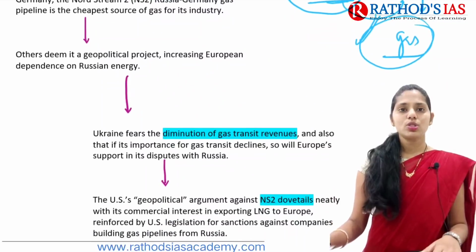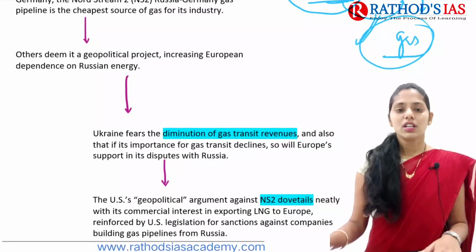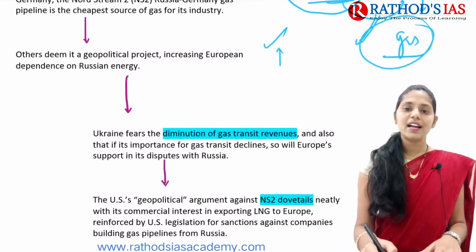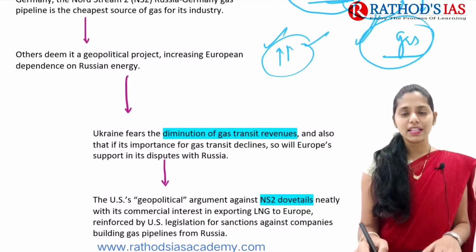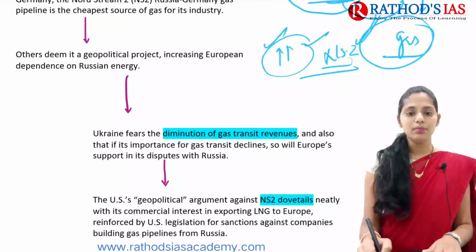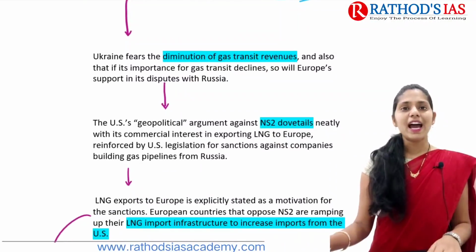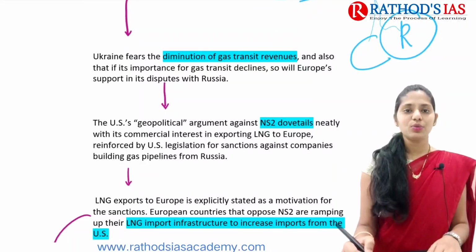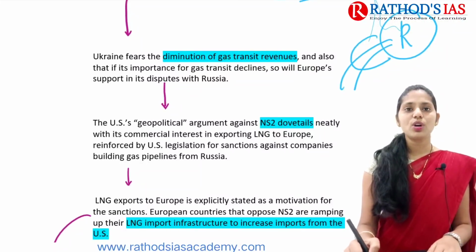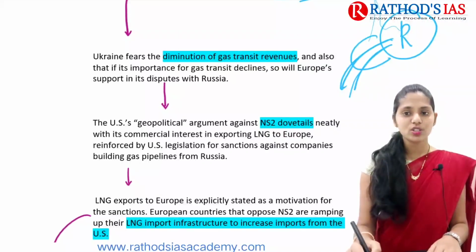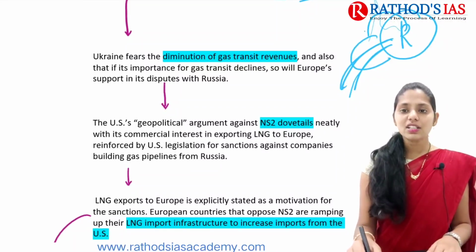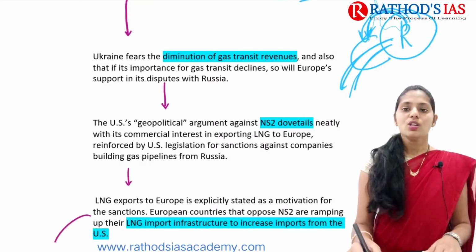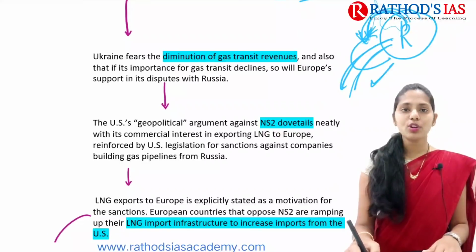This stream is mainly used for gas supply to European countries. So what happened? These European countries' dependence on Russia will increase because of this Nord Stream 2. What is the fear of Ukraine? Earlier, if you see, Russia is present here and Ukraine is present here. Russia used to have pipelines going through Ukraine, and Russia used to pay some transit charges to Ukraine. It was one important part of the economy of Ukraine.